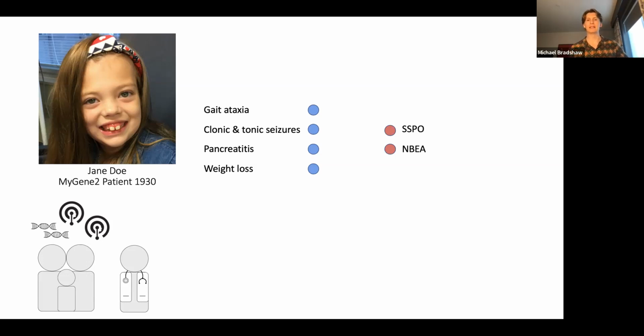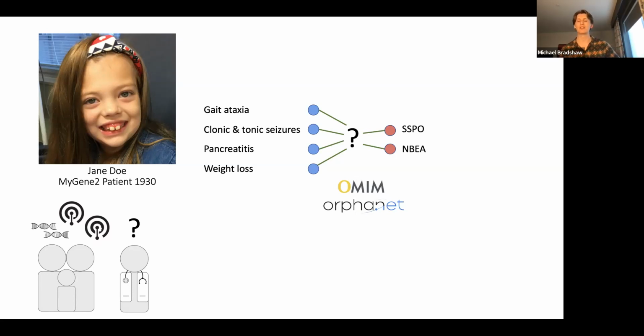Now, the curious thing is that if you look in resources like OMIM and Orphanet, there are no connections between any of Jane's genotypes and any of her phenotypes. So Jane has what we call a rare and undiagnosed disease. Paradoxically, rare diseases as a whole are not that rare. Somewhere between 25 and 30 million Americans have a rare disease. That equates to about 1 in 10 people.